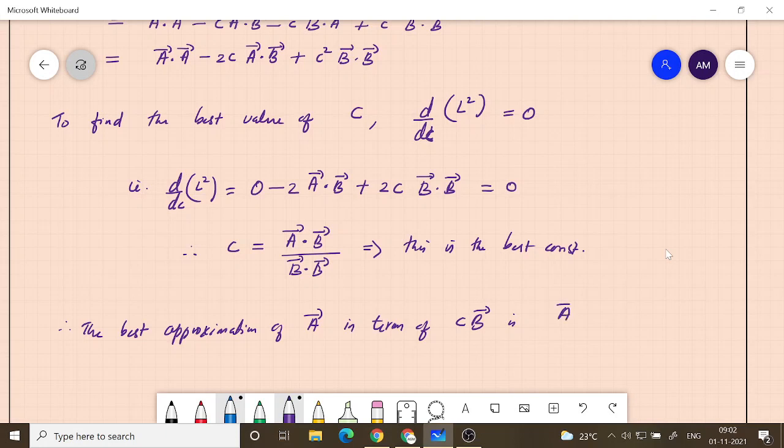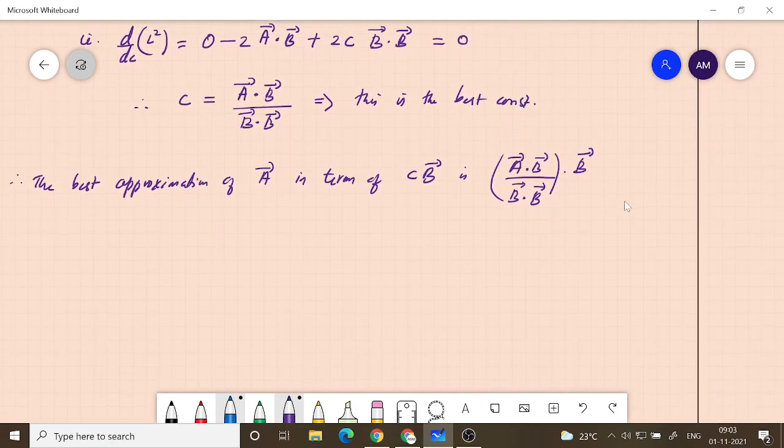This C which we found out, this is our C that we found out, multiplying our B. Okay, so that is the approximation. So A approximate, let me say, the best approximation is equal to